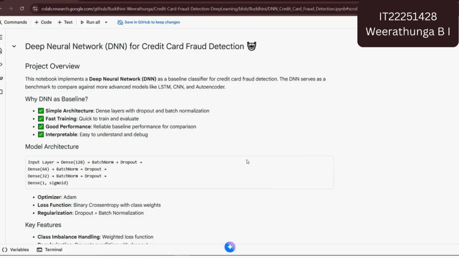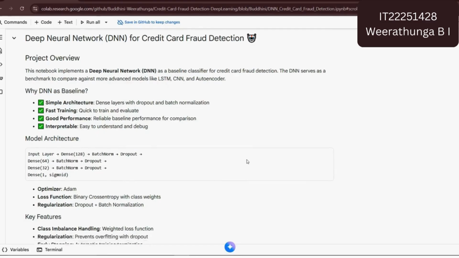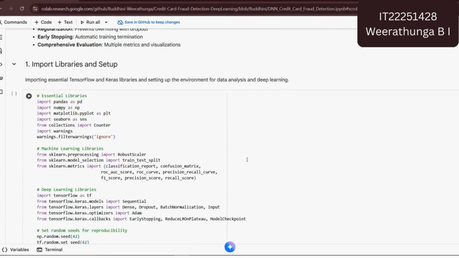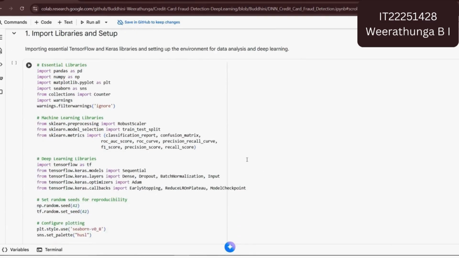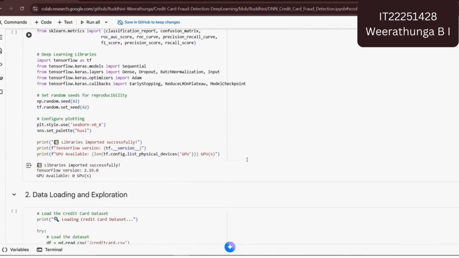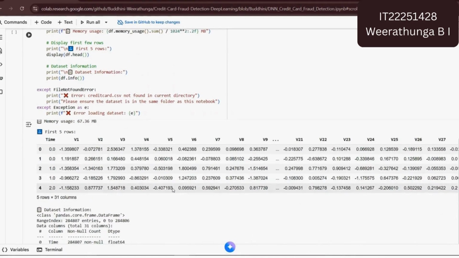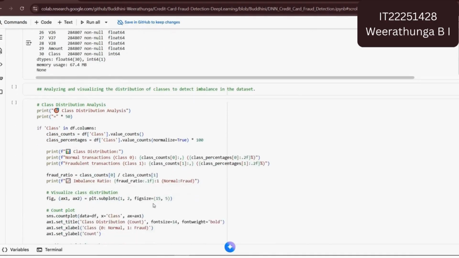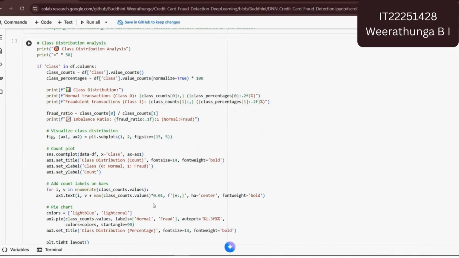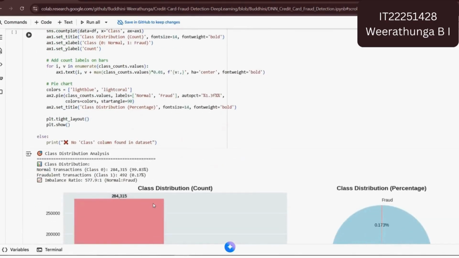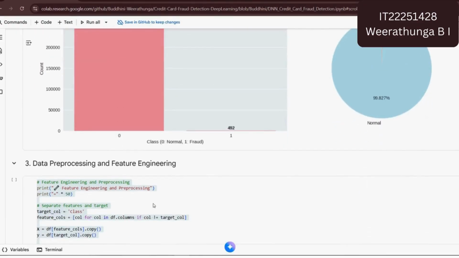My name is Buddhini Veeratunga. In our deep learning project, I used the DNN model for credit card fraud detection. First, I imported essential TensorFlow and Keras libraries and set up the environment for data analysis and deep learning. Next, I loaded the dataset and displayed the first few rows and columns. Next, I did class distribution analysis using a bar chart and pie chart.